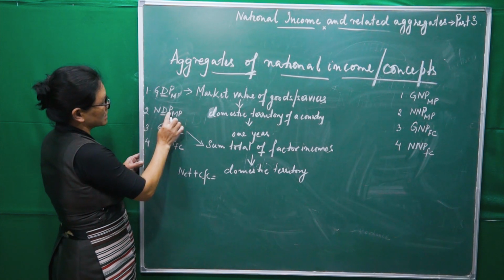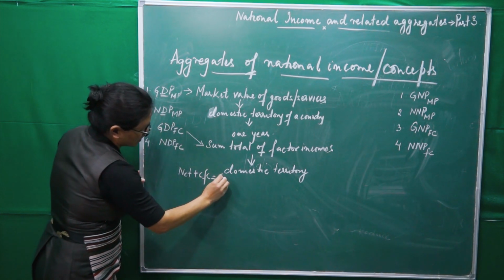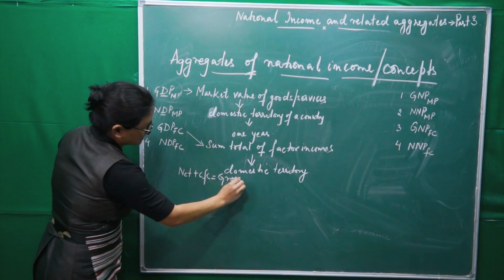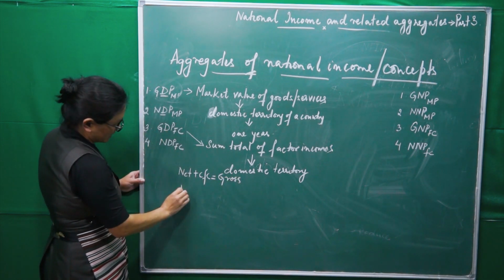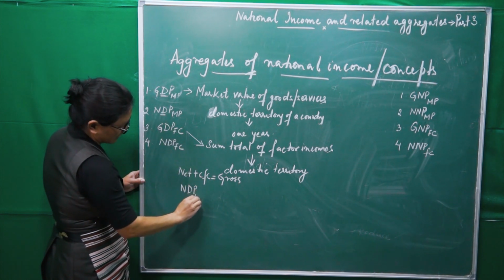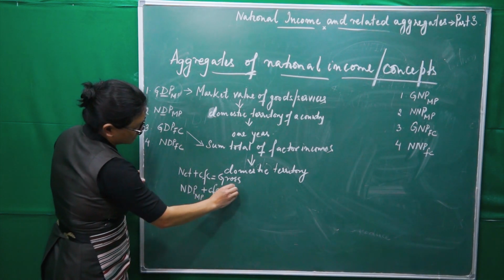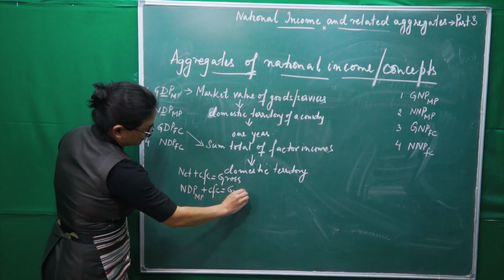Net domestic product at market price. CFC is gross, right? Instead of this one, I will write here NDP at market price plus CFC is equal to gross. See here.